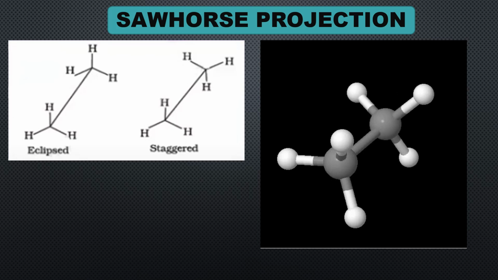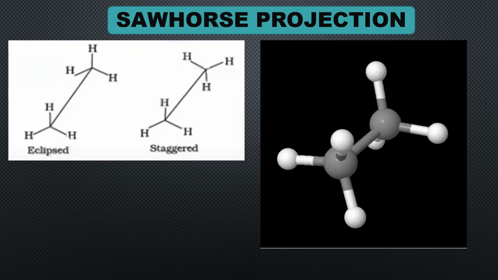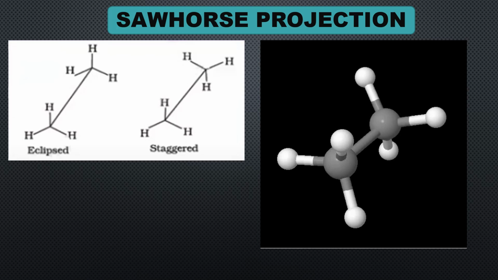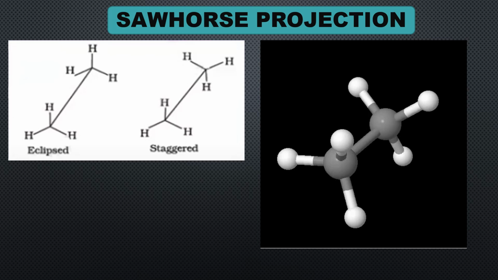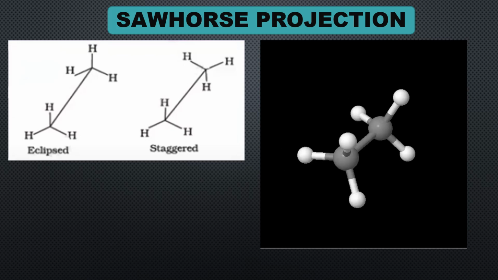For every particular angle of rotation, we get a conformer. Therefore, during one complete rotation, an infinite number of conformers are generated. Among all those, we are considering the two extreme conformers. The most stable conformer is staggered, and the least stable conformer is eclipsed.